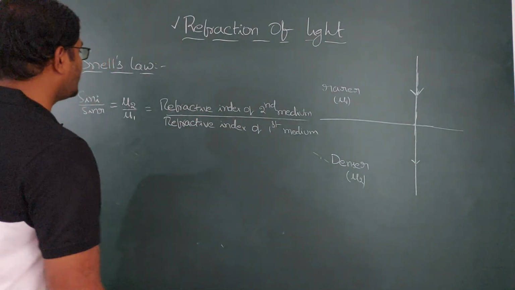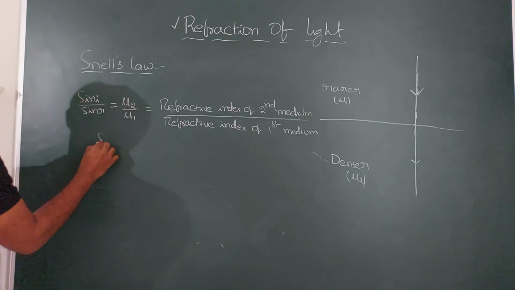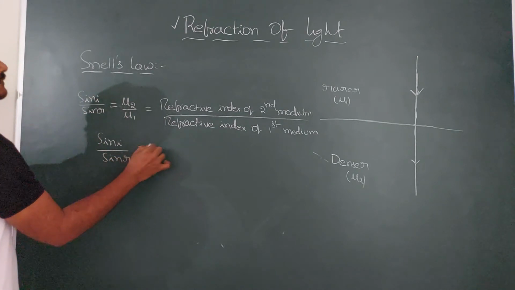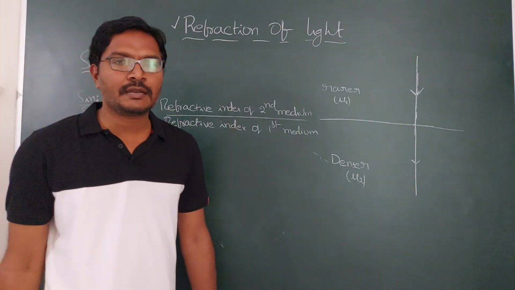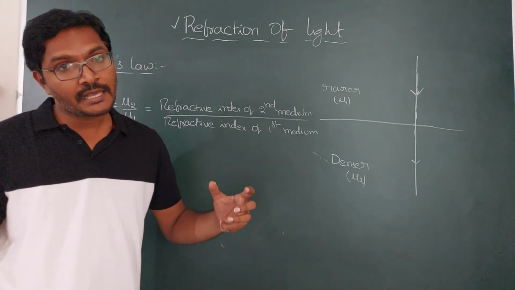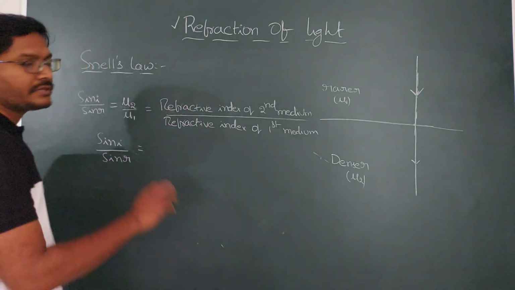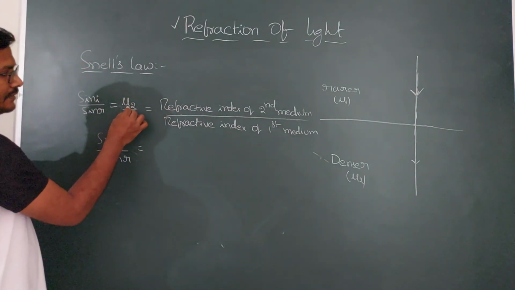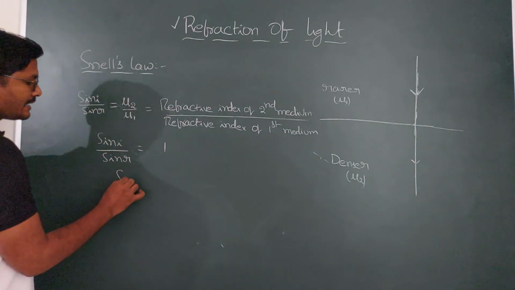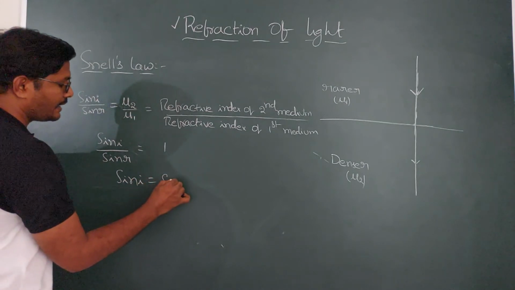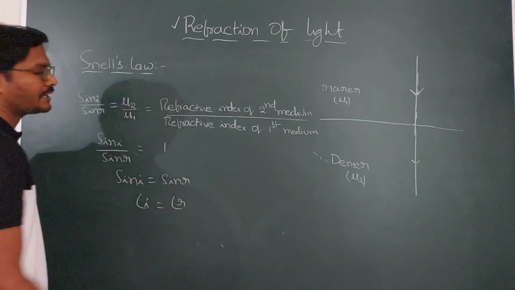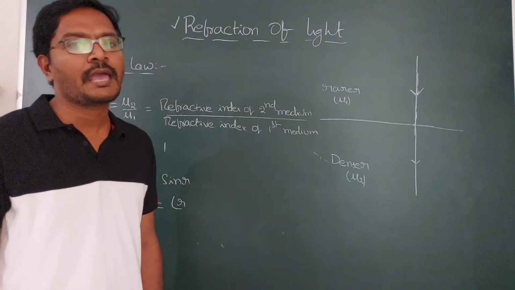Suppose you take sin i by sin r. If there are different mediums, and light is traveling from one medium to another, but they have the same refractive index, even though they are different, if mu2 is equal to mu1, then they get cancelled and you get 1. Then you get sin i equal to sin r. Sin i equal to sin r means the angle of incidence is equal to the angle of refraction. That means there is no deviation.